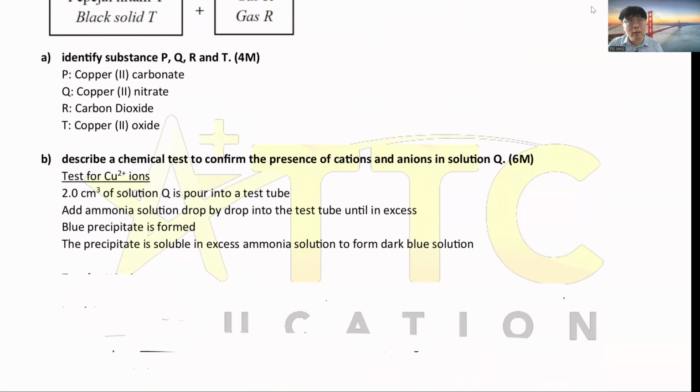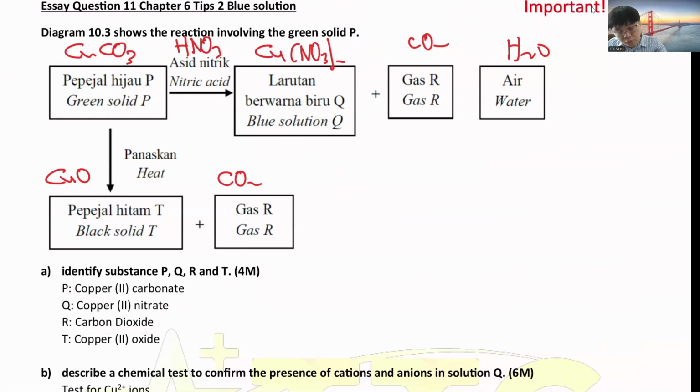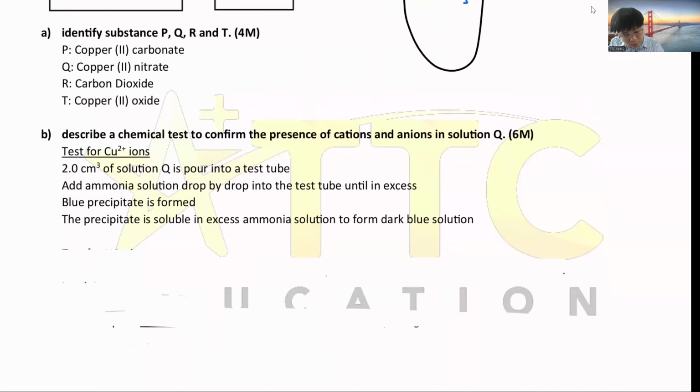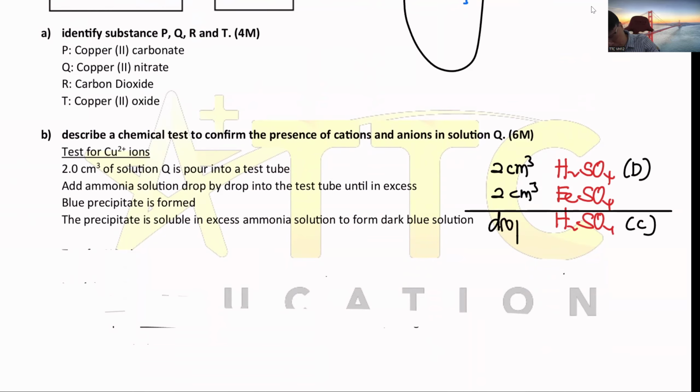Please memorize this, it's worth about 3 marks like this. Okay, for the browning test, because inside got nitrate, to confirm in a test tube that we have a nitrate inside, you have to use the browning test. So how to conduct the browning test? First, you must memorize the chemicals, all end with SO4. First one is H2SO4, next one is H2SO4, middle is FeSO4. Then this is dilute, this is concentrated. Then put in 2 cm³, 2 cm³, and a few drops.